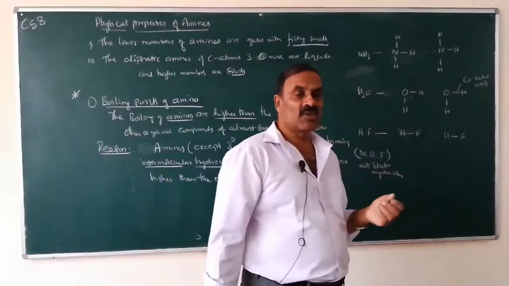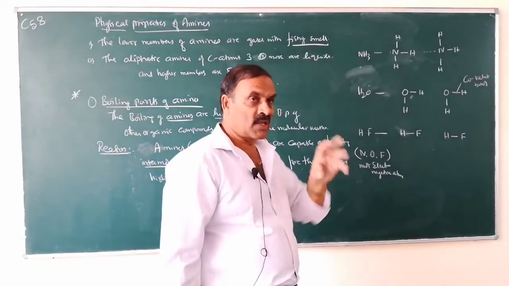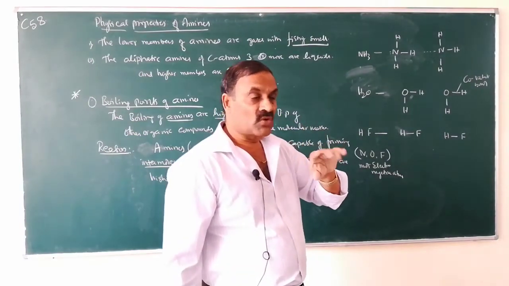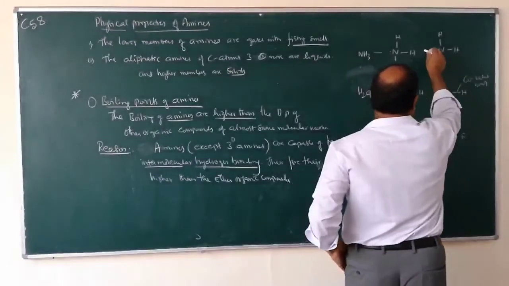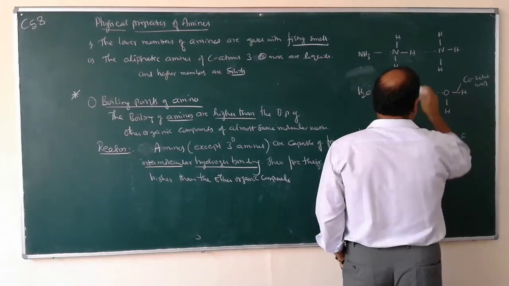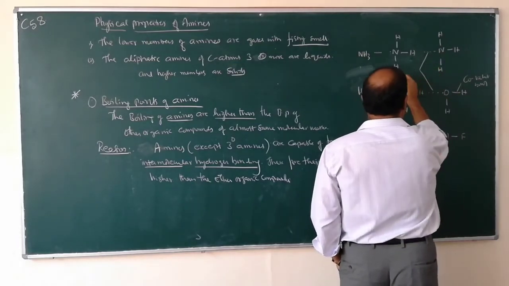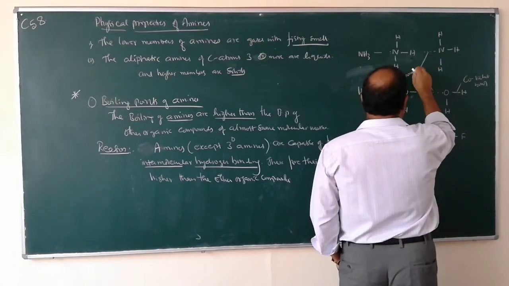This bonding is known as hydrogen bonding. These are indicated by dotted lines.